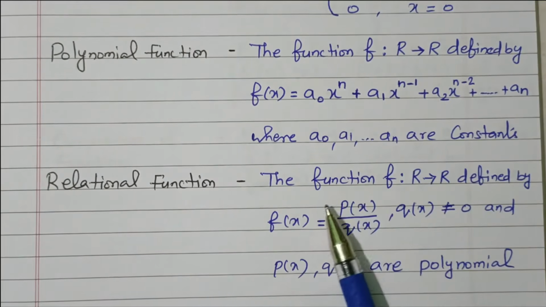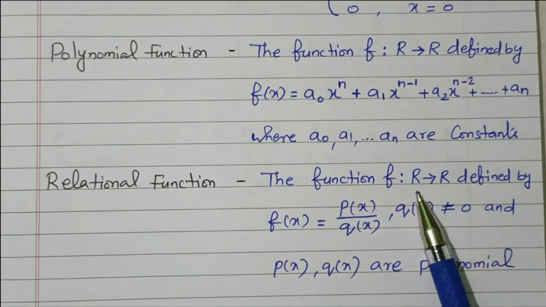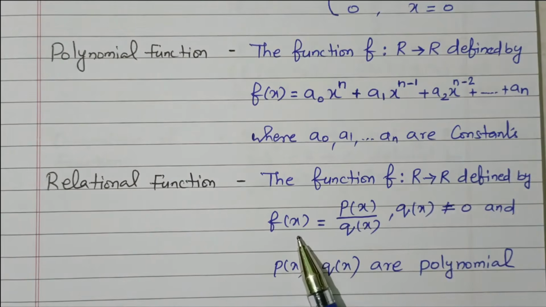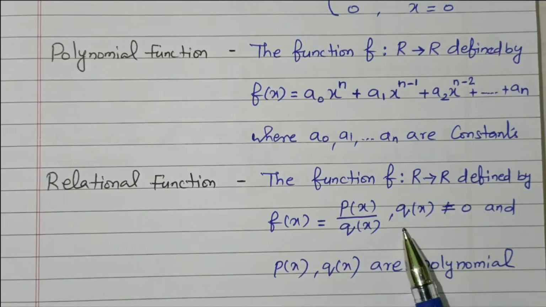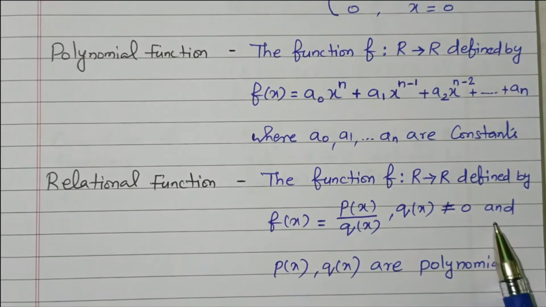Rational function: the function f from R to R defined by f of x equals p of x divided by q of x, where q of x is not equal to 0, right?